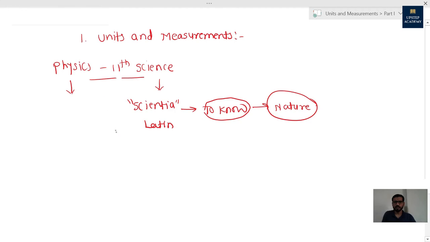Let me tell you one more thing. For anything to be called a theory in science, it has to go through certain steps. I'll write the steps over here.